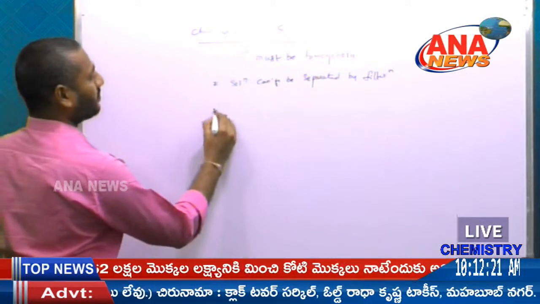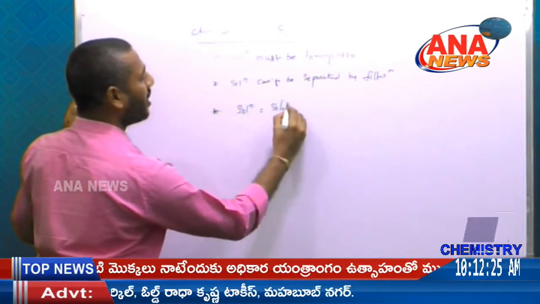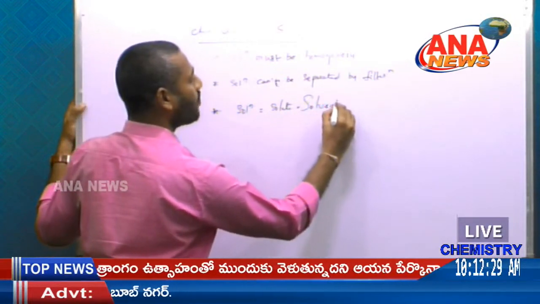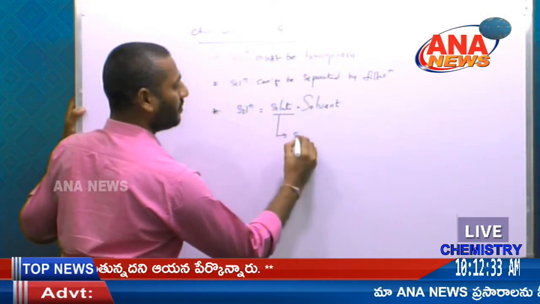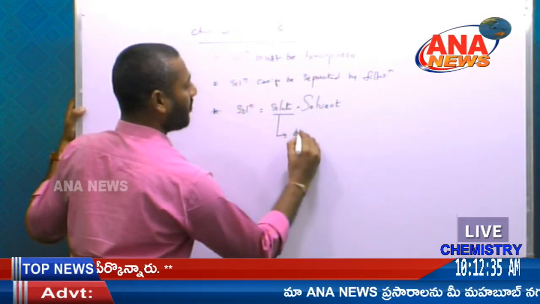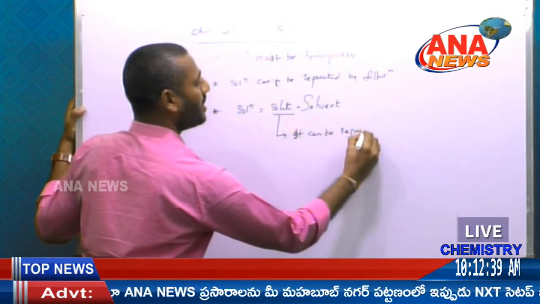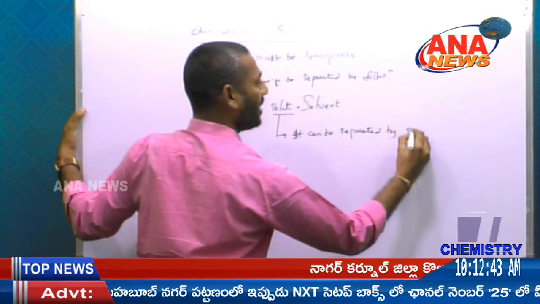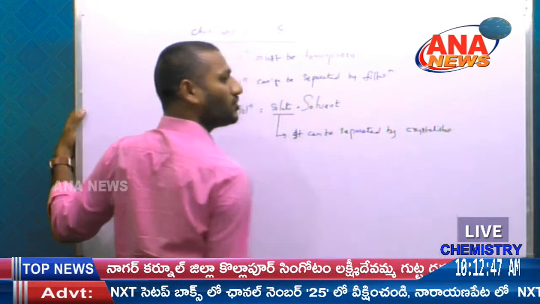Next, a solution is equal to solute plus solvent, the solute being the lesser quantity, and this is known as the solvent. This solute can be separated by crystallization. Crystallization can be used in the separation of a sugar solution.